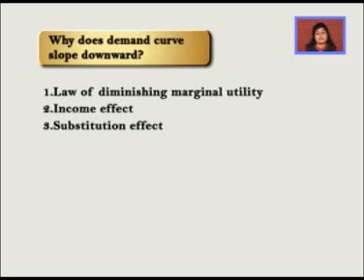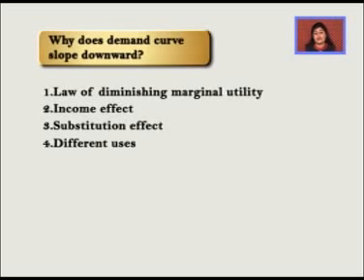Now the fourth point is different uses. There are certain commodities which can be put to many uses, like milk. We can use milk for drinking, for making curd, cheese, paneer, kheer, and many other things like custard, ice cream, etcetera. Now the thing is that when milk is cheap, we would want to use it in all these things. We would want to eat and drink everything, but when milk becomes expensive, we will reduce it to only priority use, that it will come only for the drinking of the children in the house. So this is how demand is affected by the prices because of different uses.